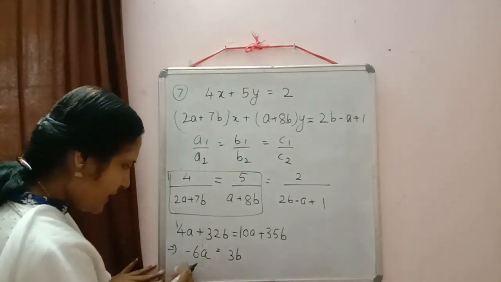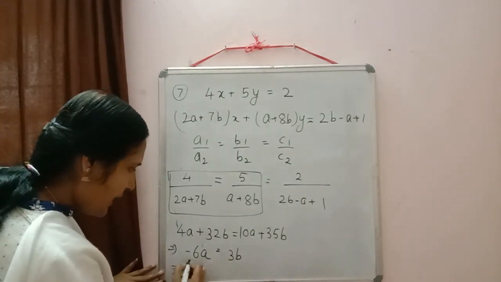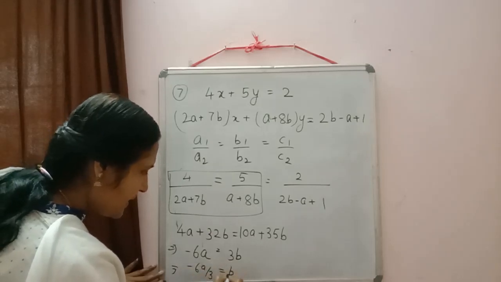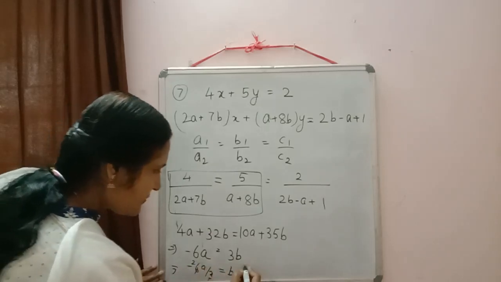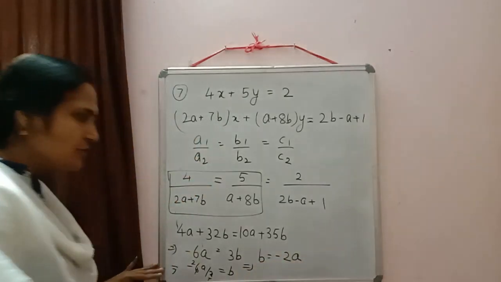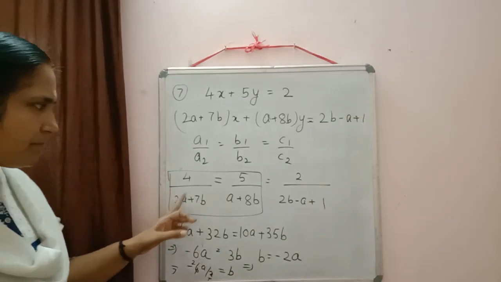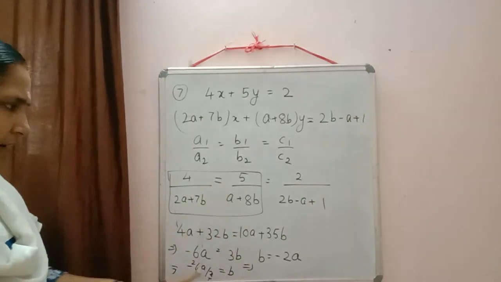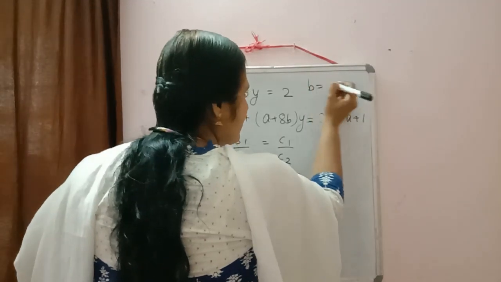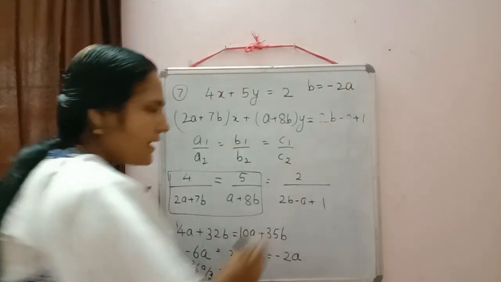Now 3 we can shift here. Then minus 6a by 3 is equal to b. So 3 and 6 will get cancelled, and we will get b is equal to minus 2a. So when we simplified first and second, we got b is equal to minus 2a. So I am writing here, we got b is equal to minus 2a.